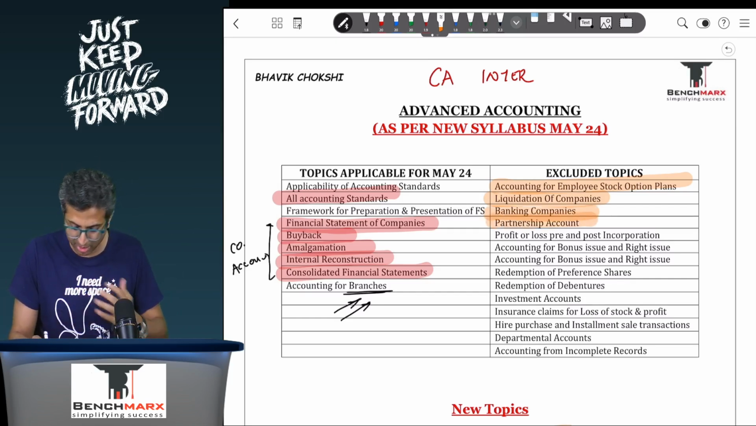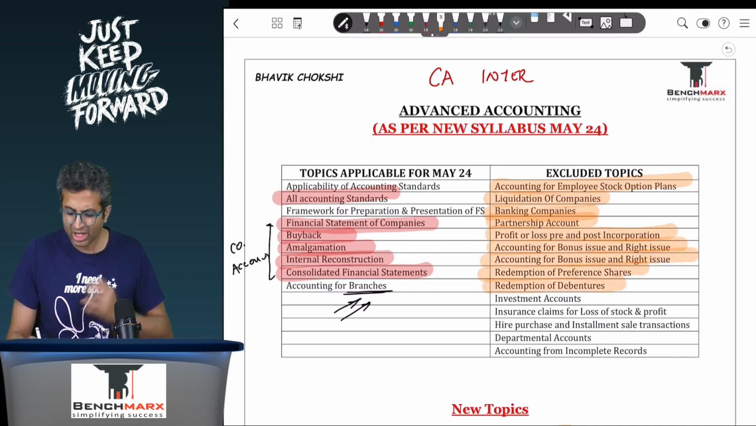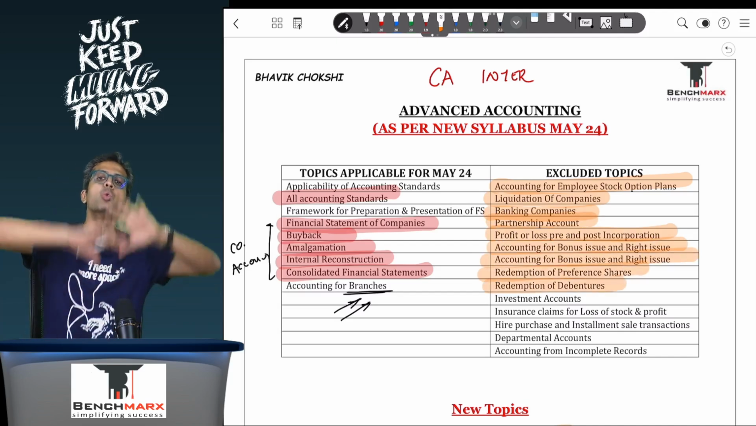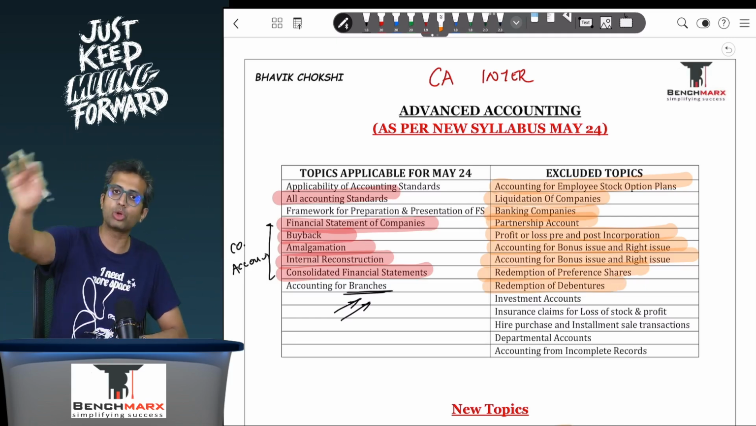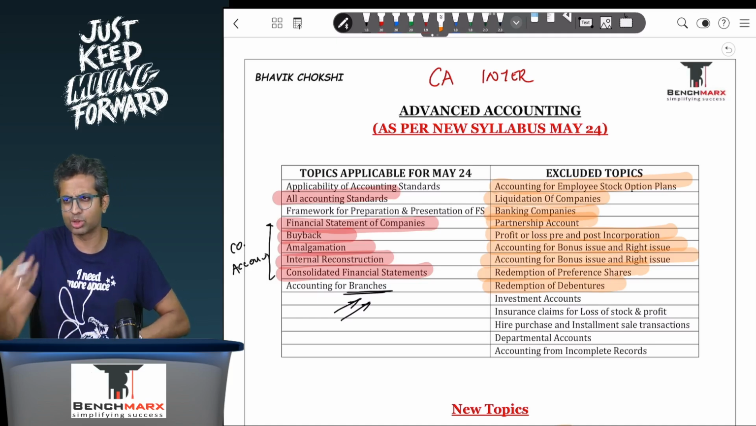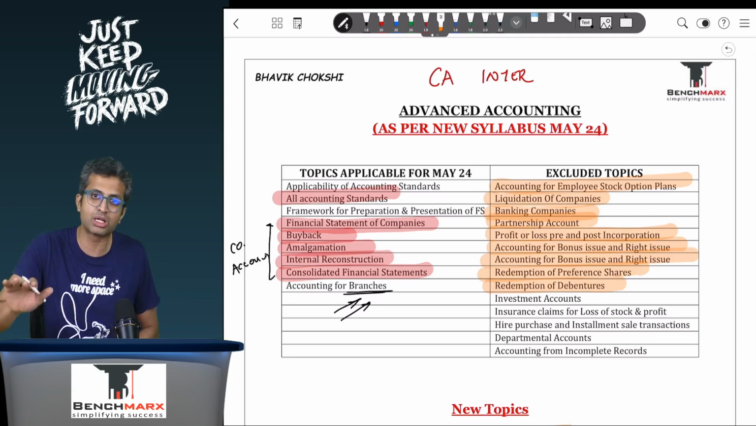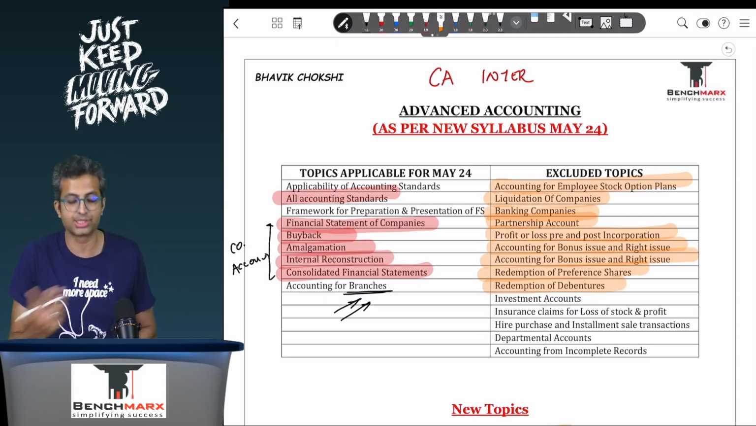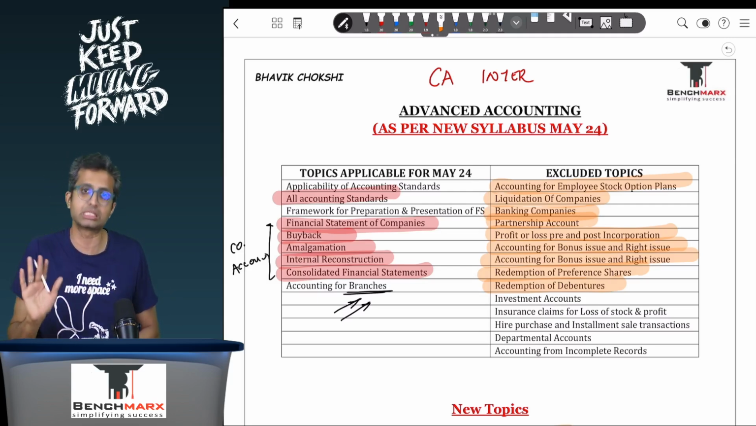Partnership accounts have been removed. Profit or loss prior to incorporation, accounting for bonus and rights, redemption of preference shares, redemption of debentures. I would say investment accounts per se as a separate chapter does not appear, but AS 13 on investment still remains. So you can use some of the questions which were there in the earlier investment accounts chapter for better practice, because your investment accounts chapter was largely based on the AS 13 application.